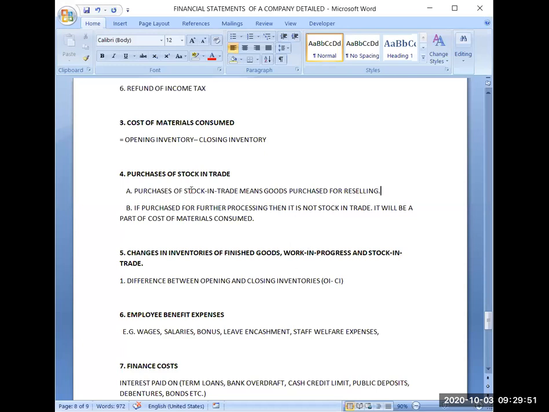So now even you can see the same is here, opening inventory minus closing inventory. So the formula for changes in inventory is also opening inventory minus closing inventory. Difference between opening and closing inventory. So it is nothing, it is the second version of your trading account. You can see opening inventory plus purchases minus closing inventory. Same has been done here also. It is cost of material consumed, it is cost of goods sold.